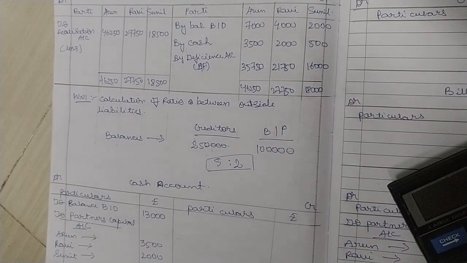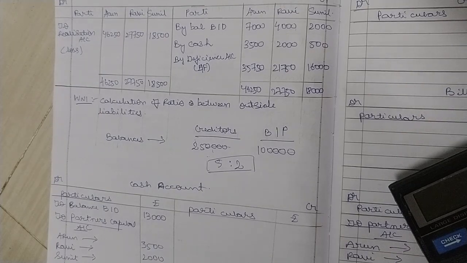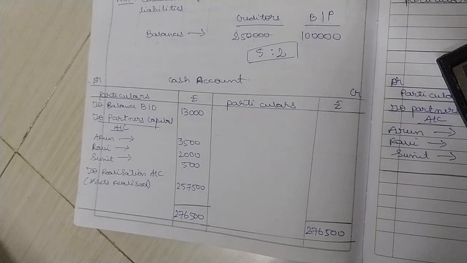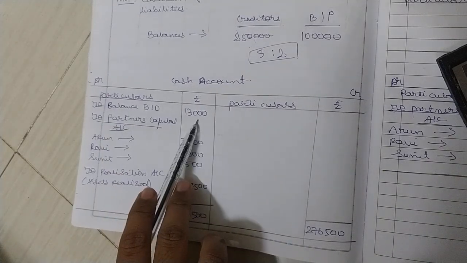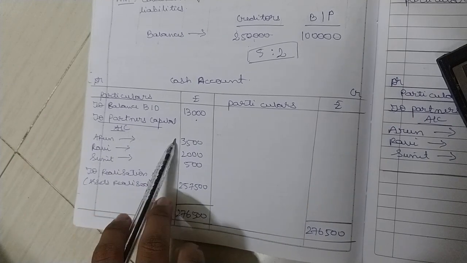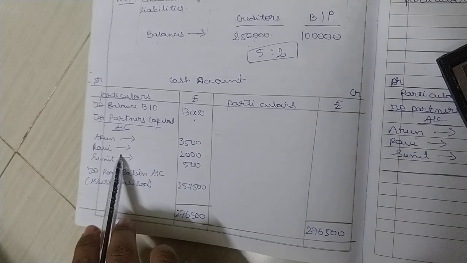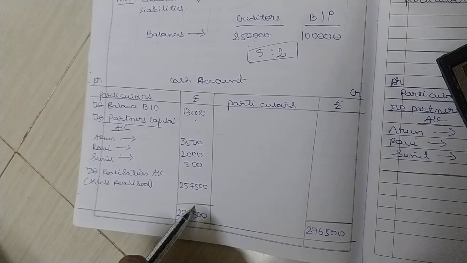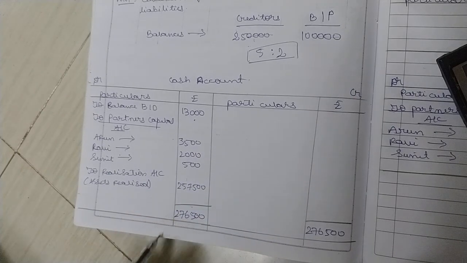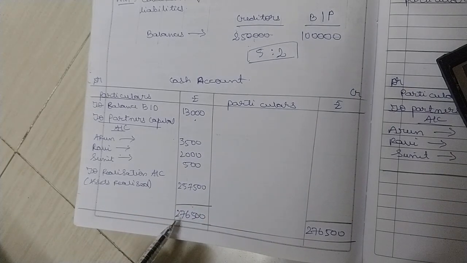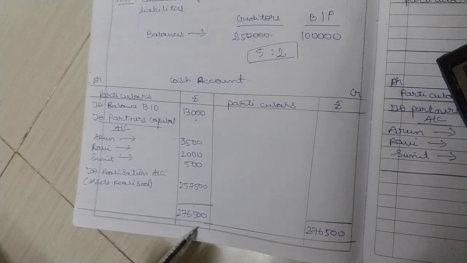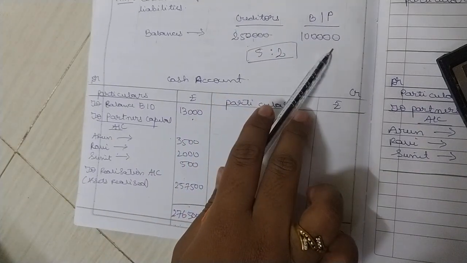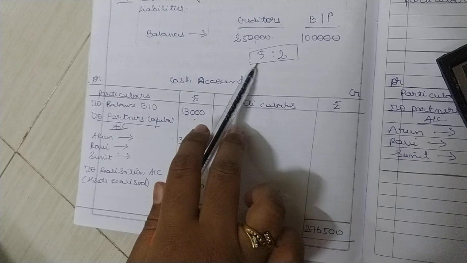Now the next account we have to prepare here is cash account. Wherever cash is affected, transfer it all to cash account. Balance brought down 13,000 from question. Two partners capital account, that is amount brought in by partners 3,500, 2,500. Next realization account, assets realized amount. So total availability of cash in the firm is how much? 2,76,500 rupees. This 2,76,500 rupees should be distributed among creditors and bills payable in their ratio proportionately.